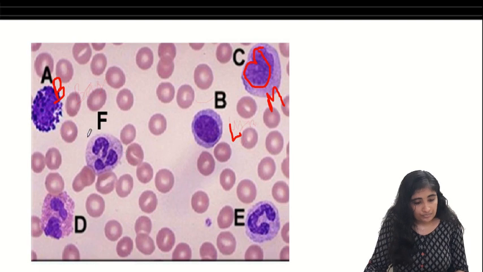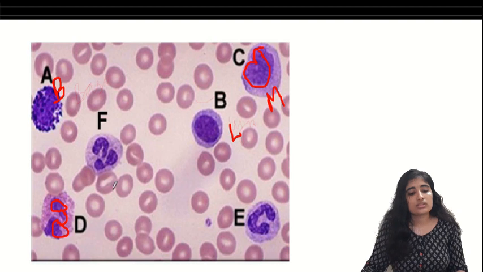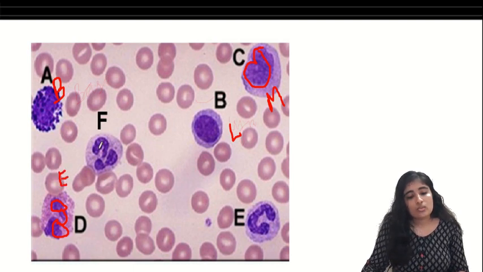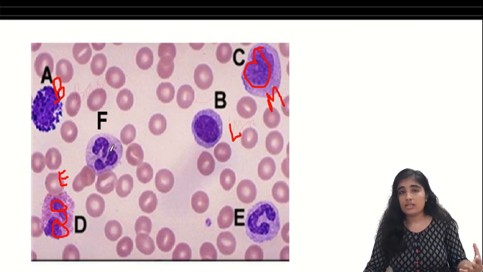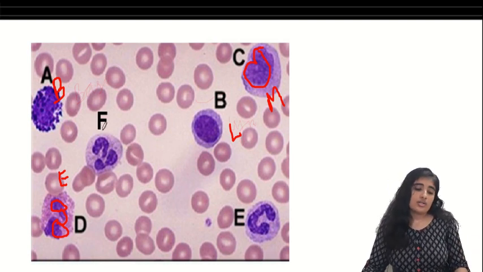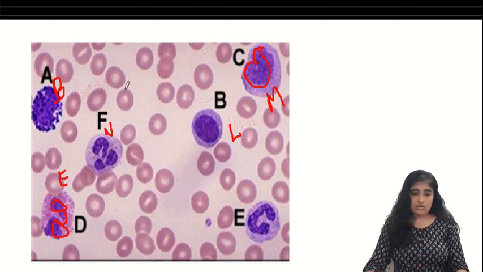And next one we come here. It looks kind of pinkish. Yes. What is this nucleus shape? It has headset shaped nucleus. So this is an eosinophil. Next one, the polymorphonuclear leukocyte, the one with many nuclei, who is it? Our neutrophil. Yes. So we are seeing this against a background of RBCs.